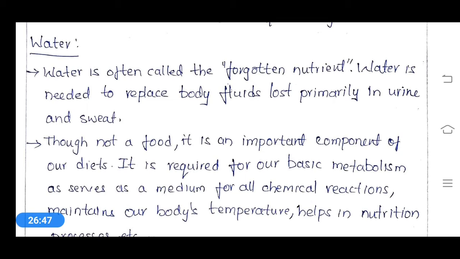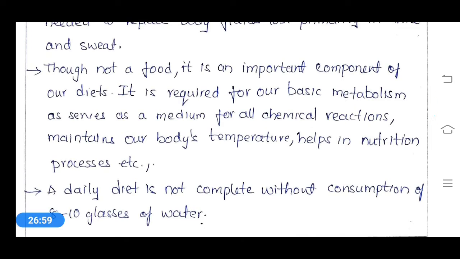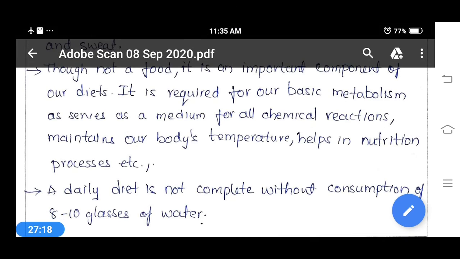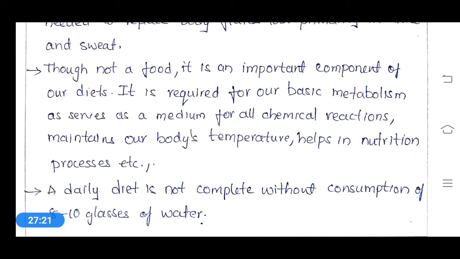It is required for our basic metabolism, serves as a medium for all chemical reactions, maintains our body temperature, and helps in the nutrition process.